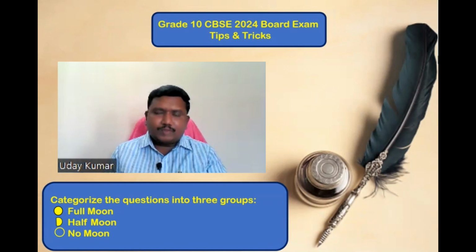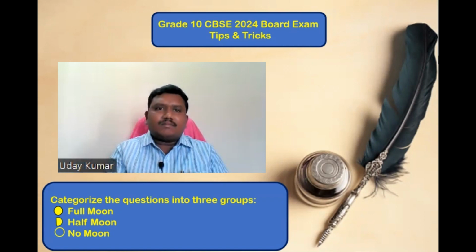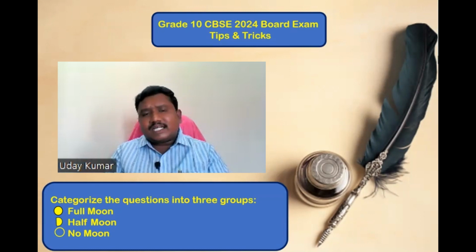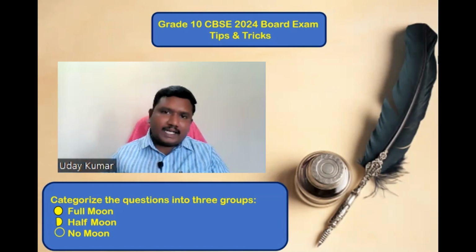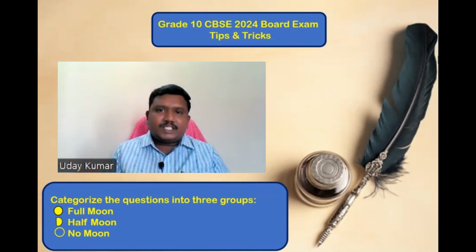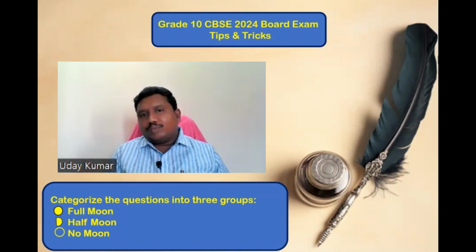Finish those all. Based on which category you are comfortable with, like long answers, short answer or very short, whichever you feel comfortable, start with that. Finish all those full moons. And then come to half moons, where to some extent you know. And then finally no moons.